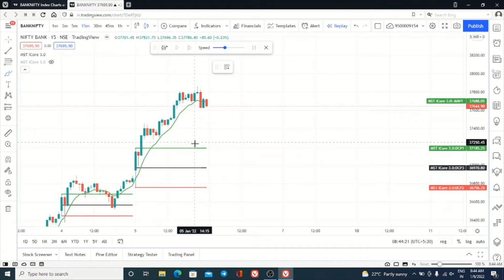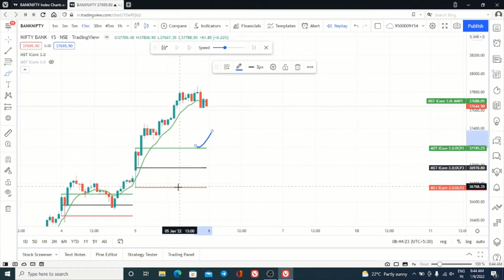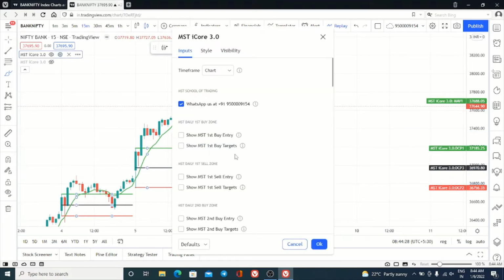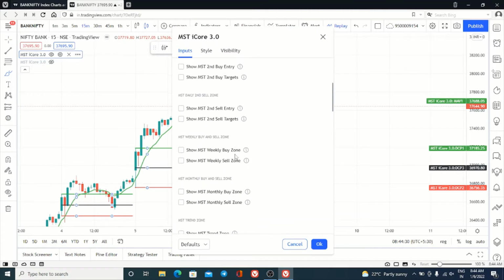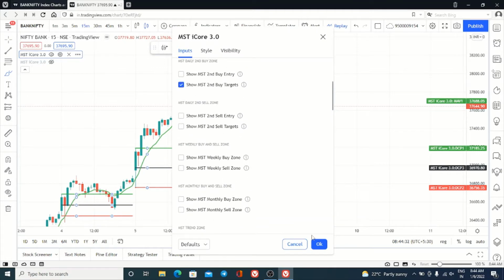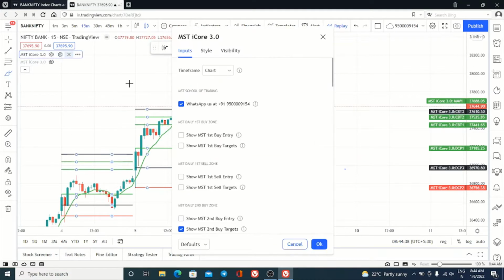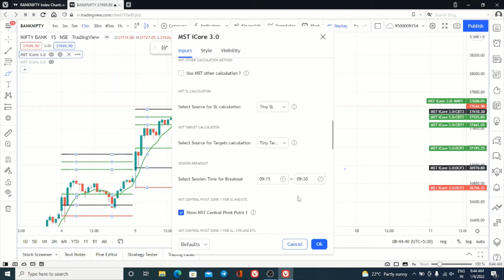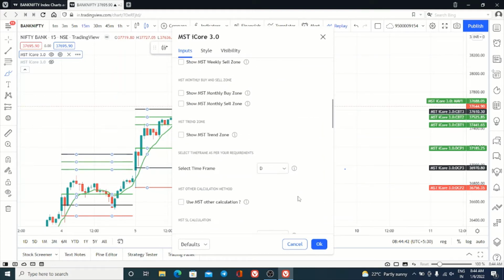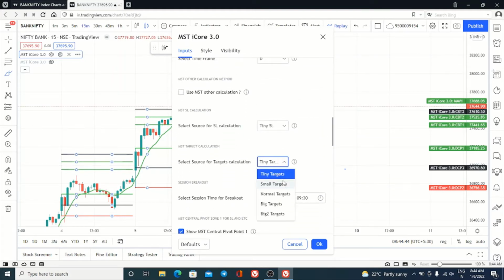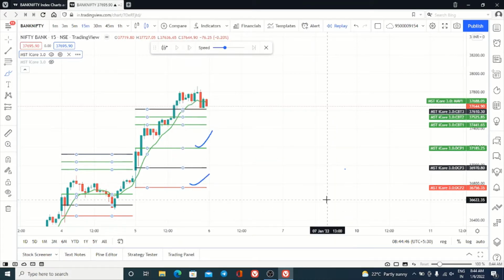The first top green line is the entry point and the bottom red line is the stop loss. Then what about the target? Come here and directly enable second buy targets. See, all three targets are achieved. If you want extra targets, come here and enable the extra targets. Otherwise, just increase the target level from 1 is to 1 to 1 is to 2.